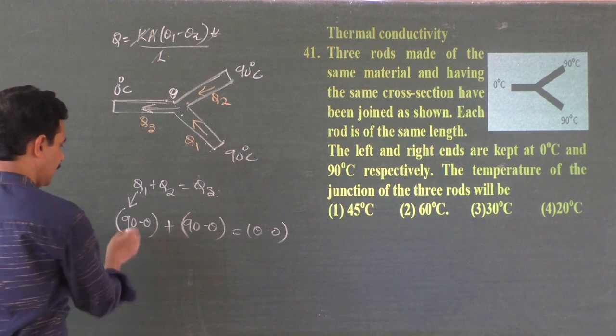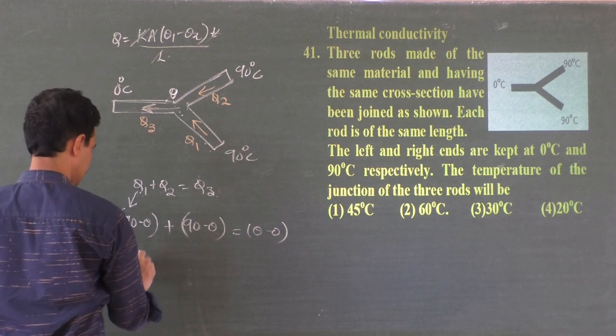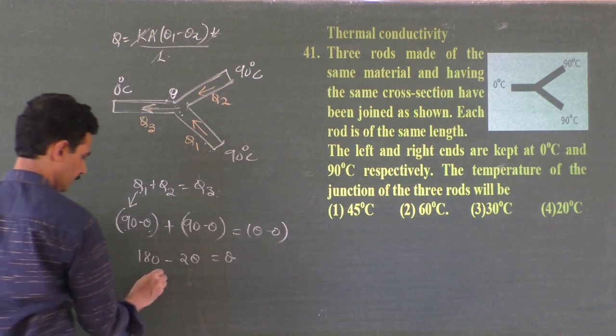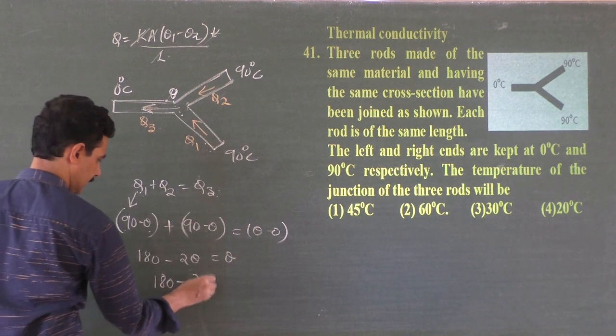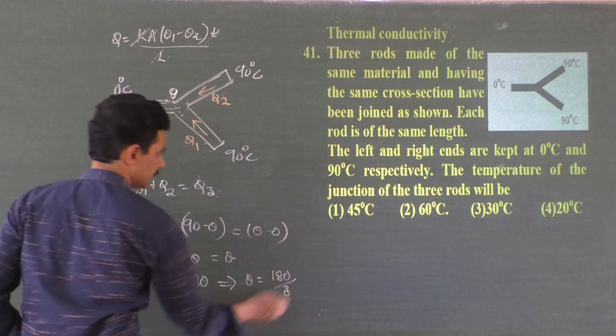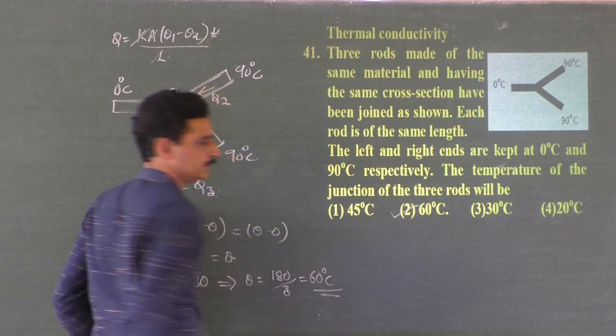So what you have to do now? 90 minus theta equal to theta minus 0. 90 plus 90, 180 minus 2 theta is equal to theta. 180 is equal to 3 theta. Theta is equal to 180 by 3, 60. This is how you can work out.